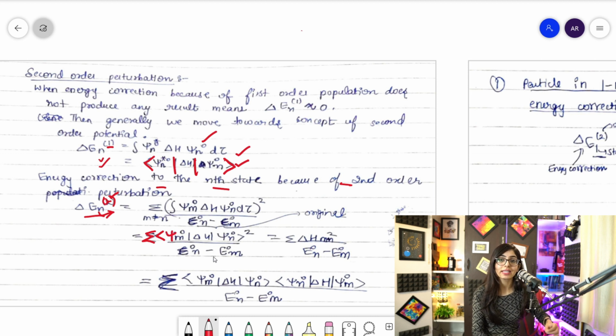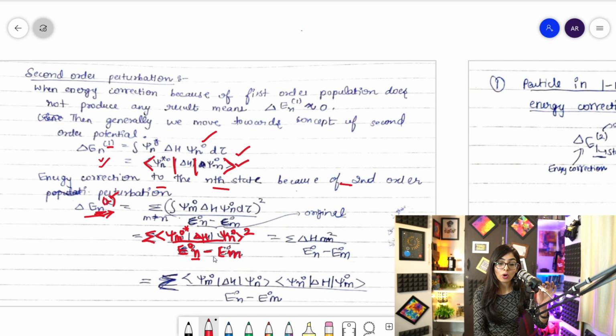Guys, I will not be saying bra and ket every time, right? I'll just be saying psi m naught star, obviously the star will be there, always think there will be a star even if I'm not putting it, right? And delta H and psi n naught, and then square, divided by En, the energy of the n state, whatever the given state, you will write n there, minus the energy of the m state.